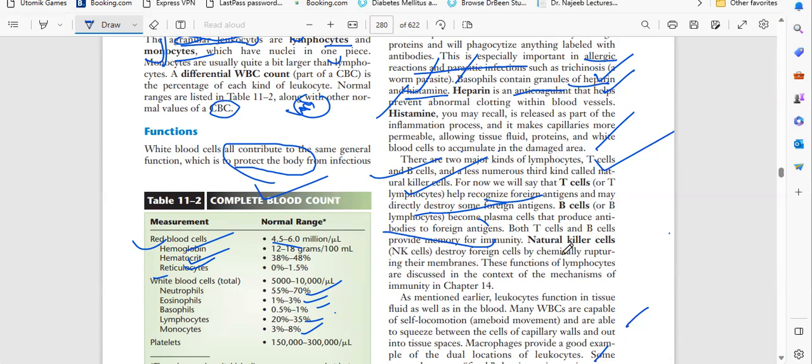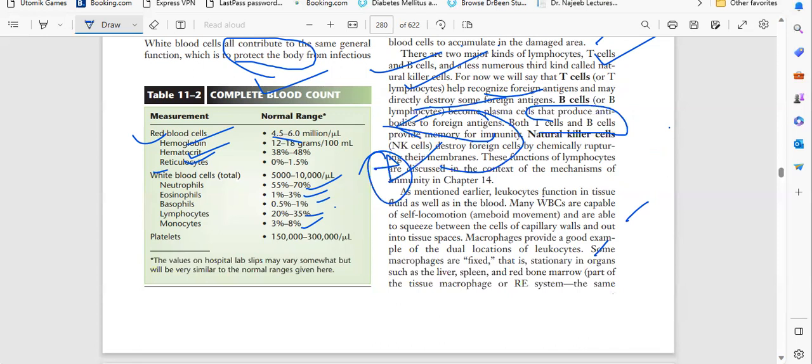This is very, very important: T and B lymphocytes are the immunity cells. Next are natural killers. Natural killers will destroy the foreign cell by chemically rupturing its membrane. They will directly enter and kill the membrane of the cell. This is the thing you have to remember.